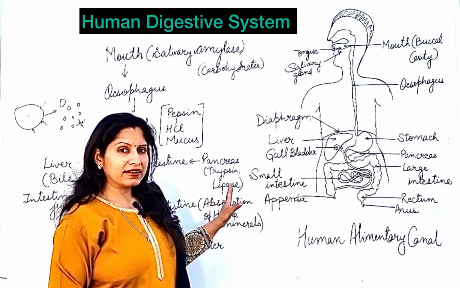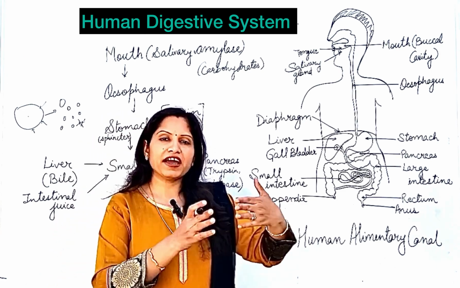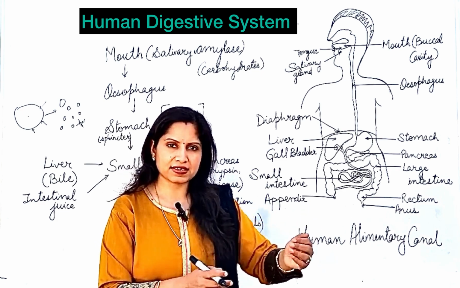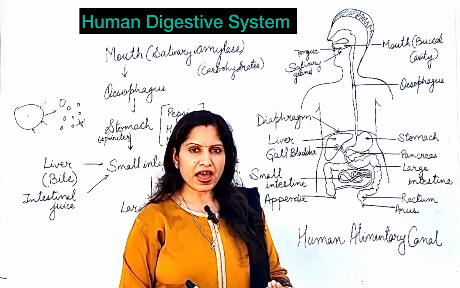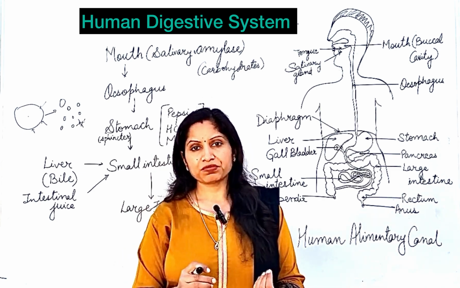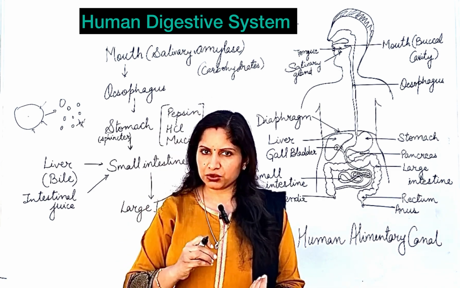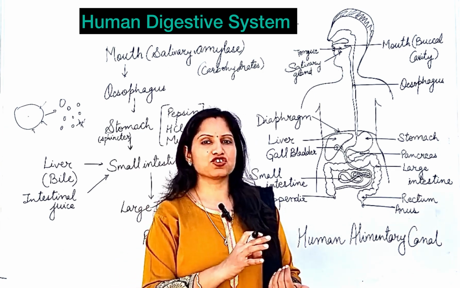Apart from that, pancreatic juice also contains lipase. Lipase is for the digestion of lipids. Lipids means fats. So lipase is for the digestion of fats, and these fats will be broken down into fatty acids and glycerol. Proteins are converted to amino acids. Fats are converted to fatty acids and glycerol.